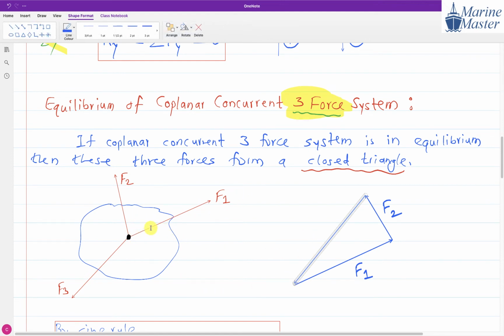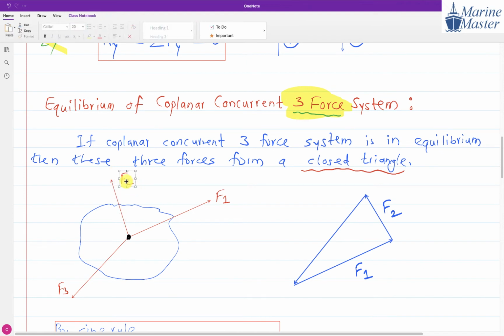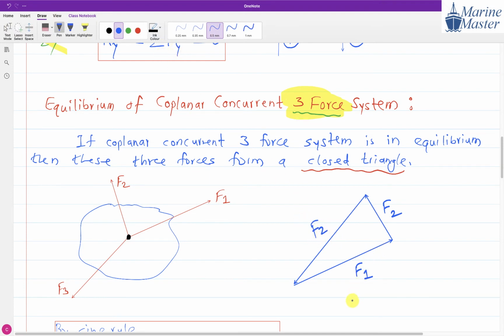See all the directions: here the F1 direction, same; here the F2 direction, same. Are you getting my point? So in this way, these three forces will form a closed triangle, when they are in equilibrium. Remember the point: whenever these three forces form a closed triangle, they are in equilibrium.